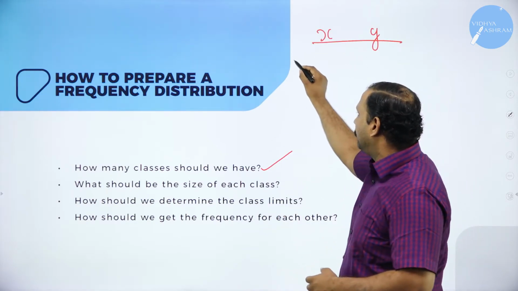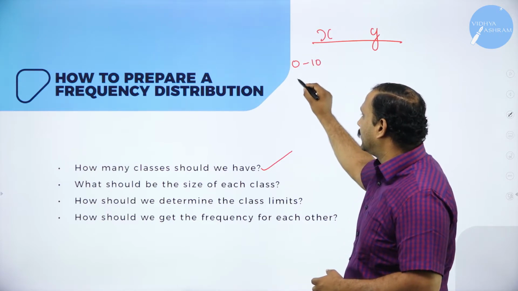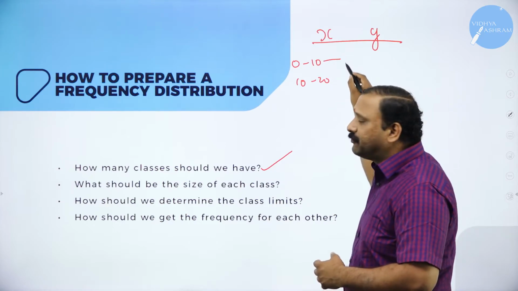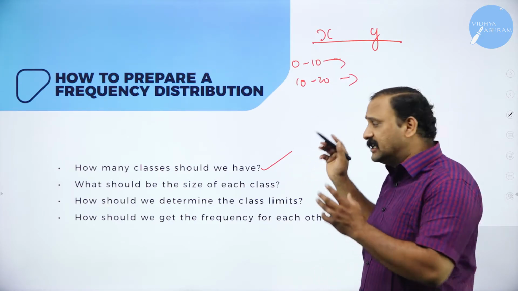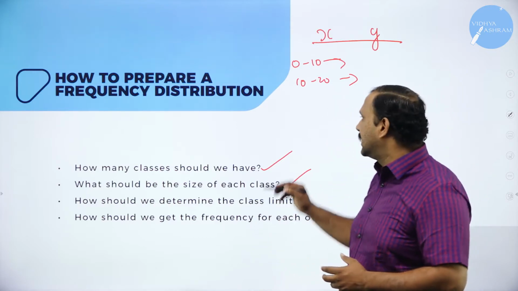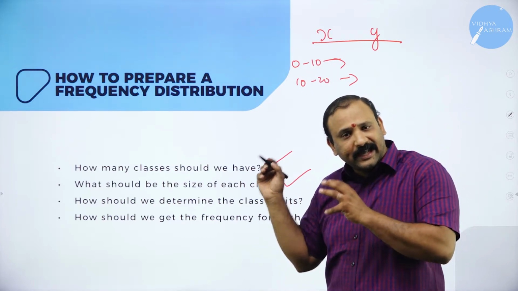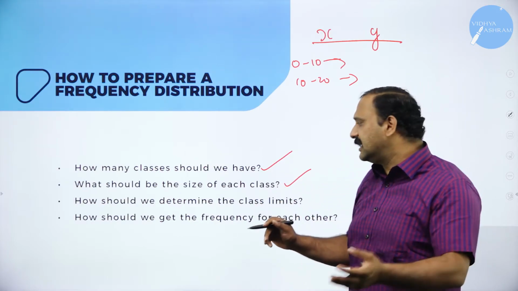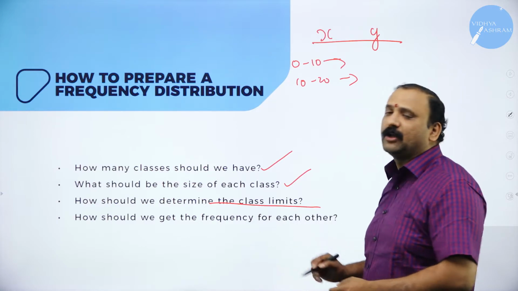Now we are going to have, within a particular range, let's say 0 to 10, 10 to 20. So how many classes will be? Now what is the size of each of these classes? That is also very, very important. How should we determine the limits? Is it that you always want it in 10 series, or you want it in 5 series, or you want it in 20 series? So what is that class limit all about?